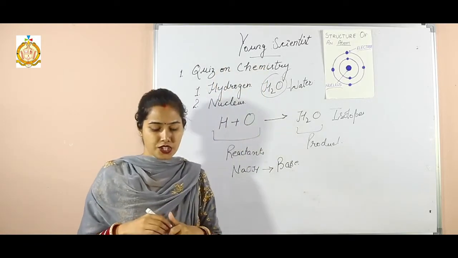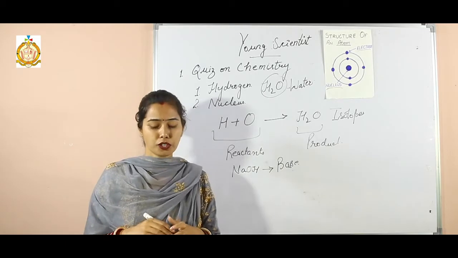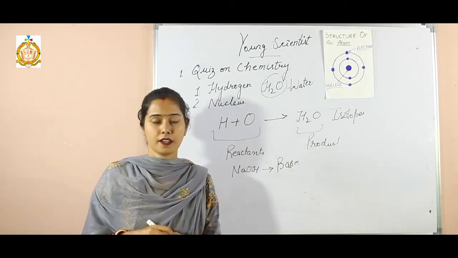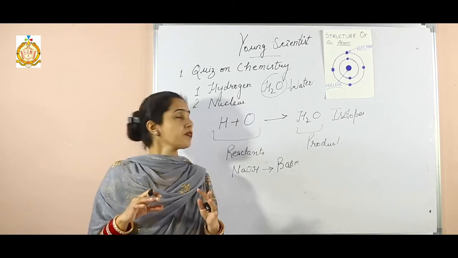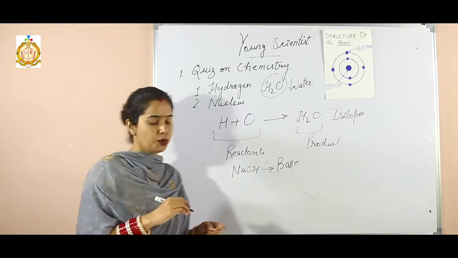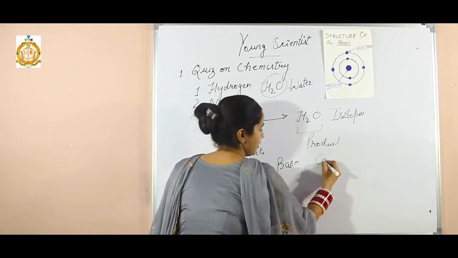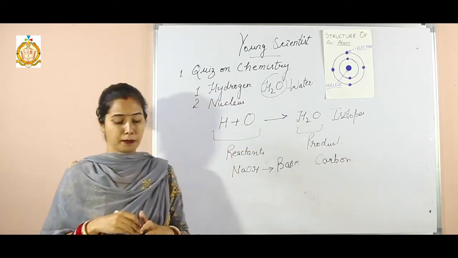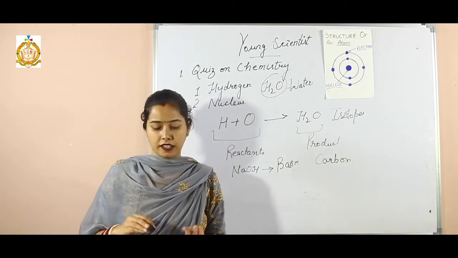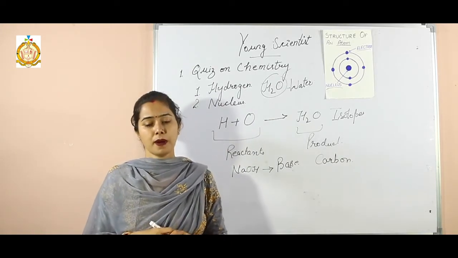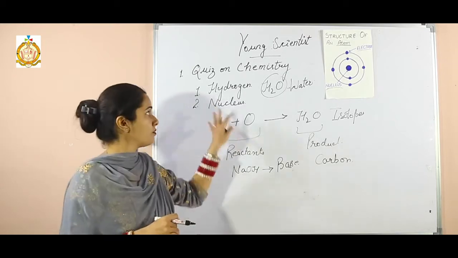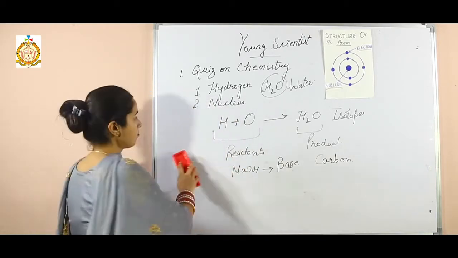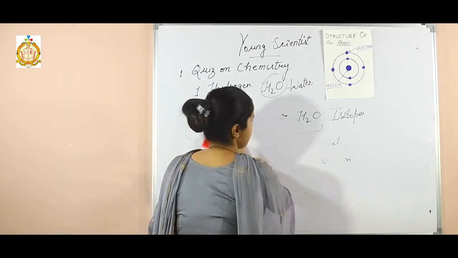Now the last question here is, what is the fourth most abundant element in the universe in terms of mass? Abundant means in huge amount. So carbon. The last answer, that is carbon. Carbon is present in abundant amount in the universe in terms of mass. So this is your first subchapter. Now the second subchapter is famous scientists.